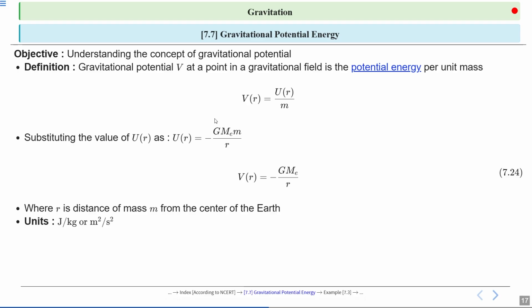Gravitational potential is measured in units of joules per kilogram, or meters squared per second squared. These units reflect the energy per unit mass, helping us quantify the potential energy in a gravitational field. Remember that gravitational potential is a scalar quantity, meaning it has magnitude but no direction, unlike vector quantities. Understanding this helps us differentiate between potential and other vector quantities in physics.